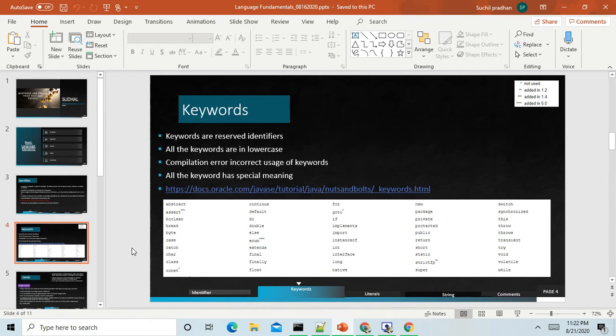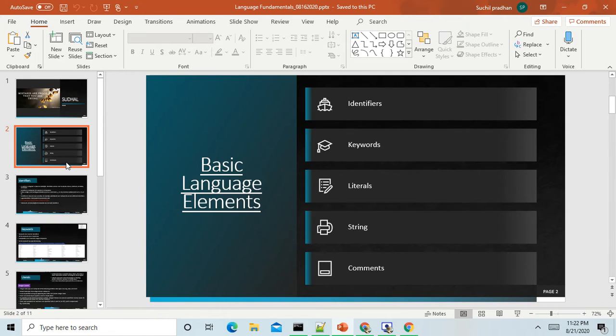So, in the last session, we already discussed what is an identifier and what is a keyword. Today's session we are going to discuss what is a literal, and what is a string and comment. As we know, an identifier is a name inside your program.